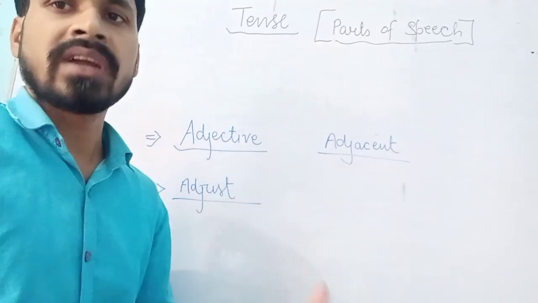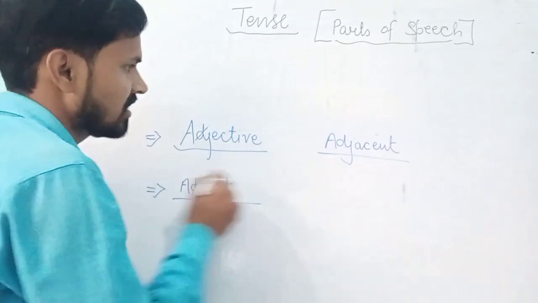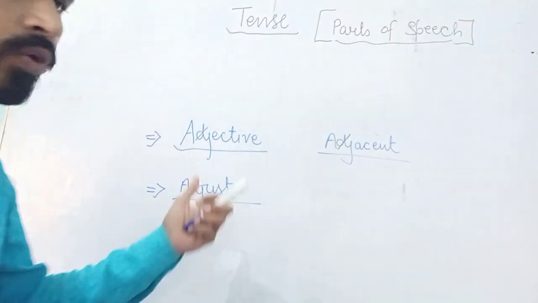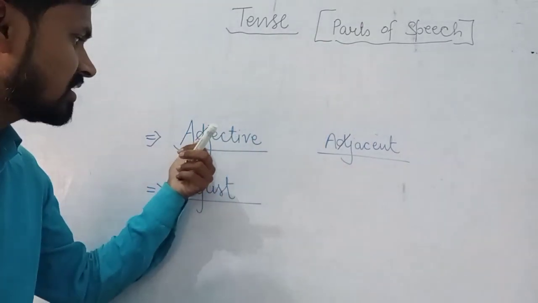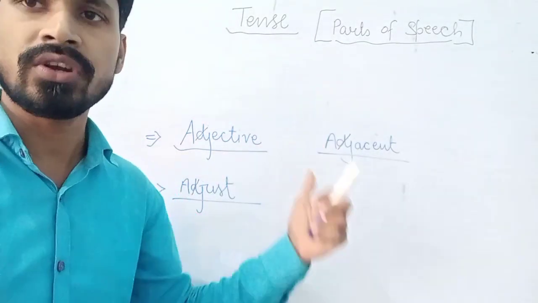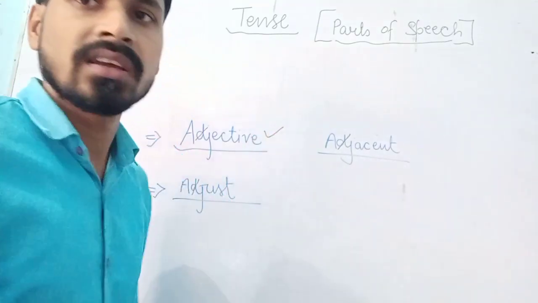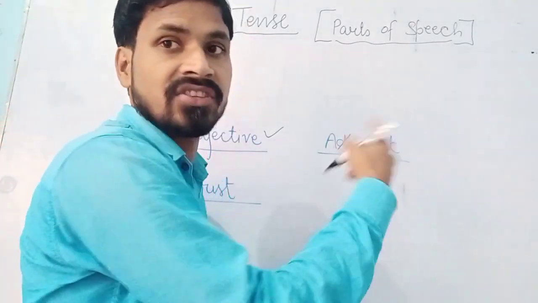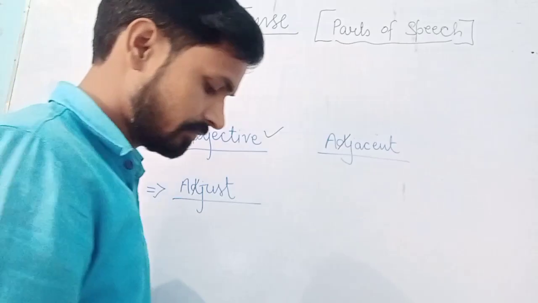But it would be quite surprising for all of you that whenever we speak it, we do not pronounce the D here. The reason behind this is that it follows a rule and that creates a pattern. That pattern means if we are getting D just before J, we are not going to pronounce it. So this will be pronounced as adjective, adjust and adjacent angle. This is a type of angle, adjacent angle. You must have heard about it.